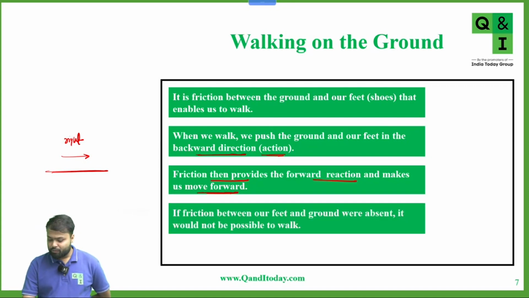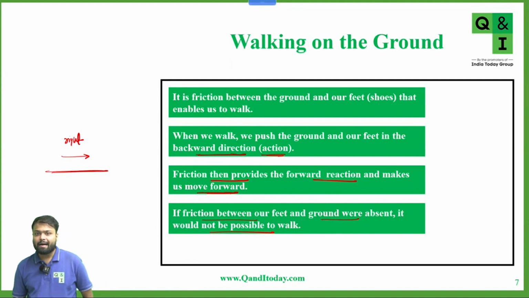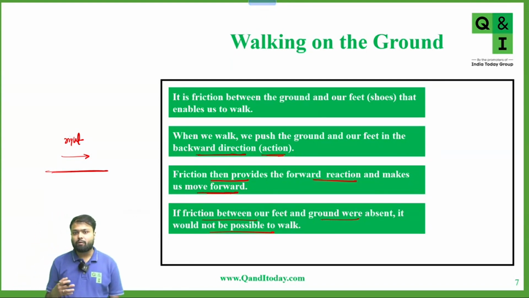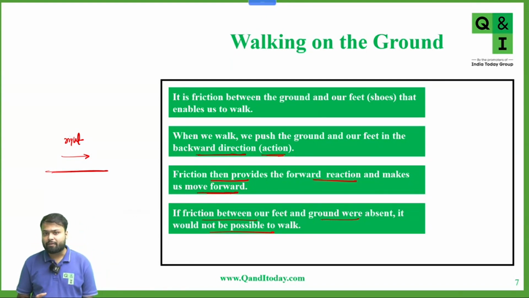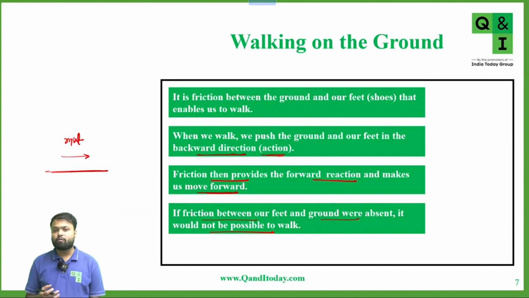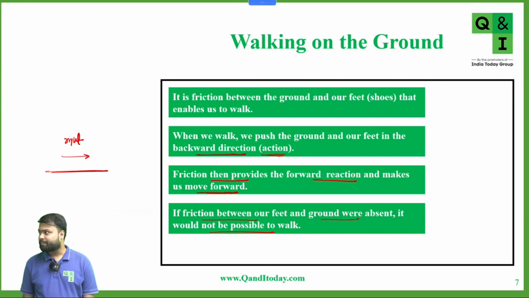If friction between our feet and the ground were absent, it would not be possible to walk, as in the case of ice. If we are walking on ice, the ice provides us less friction, which makes it difficult to walk. That's why when we walk on ice, most of the time we keep on skidding, not walking.